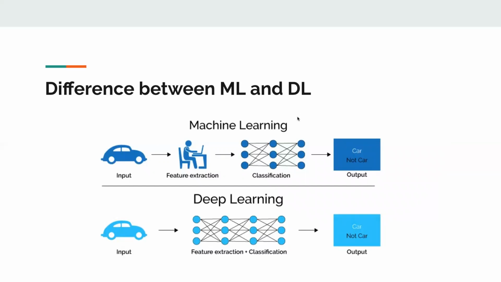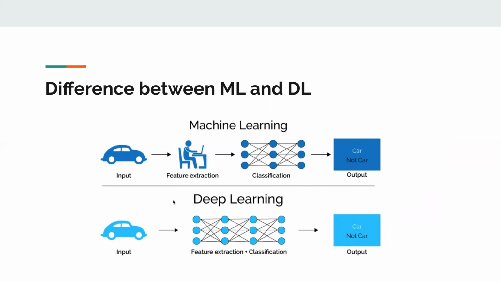So this picture basically tells 90% of the difference between deep learning and traditional machine learning. In a traditional machine learning task, when we have an input, in order to get a good accuracy, good result, usually people have to do the feature extraction first. After that, they put them into a classification model and the model will return the output.